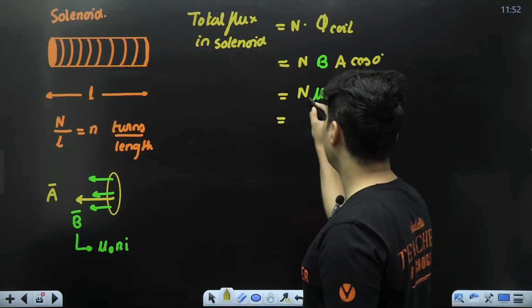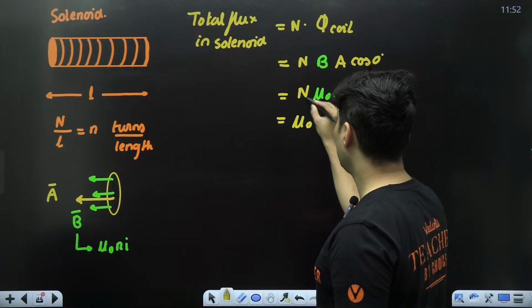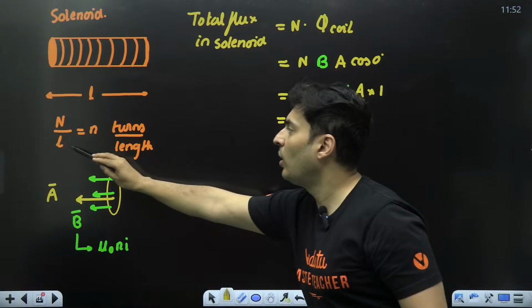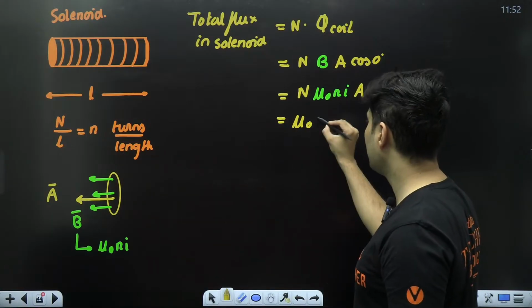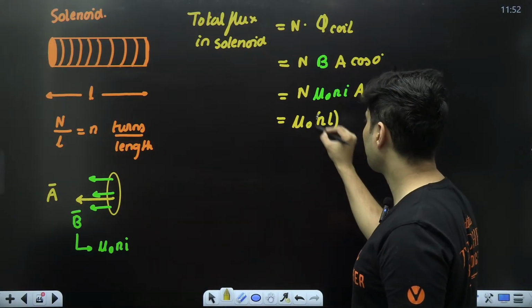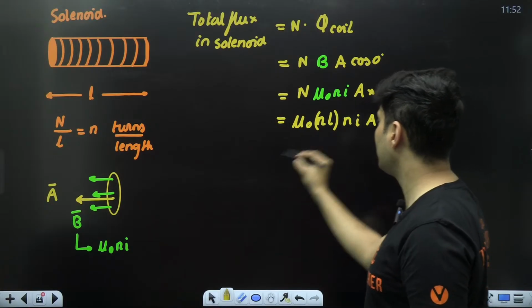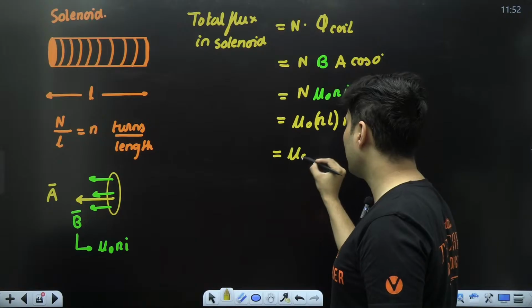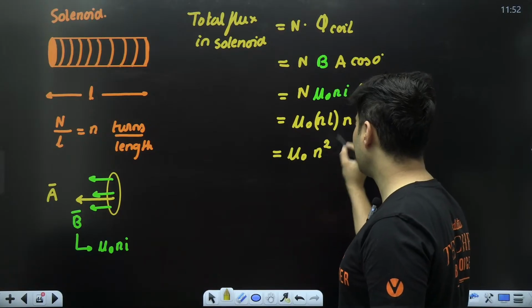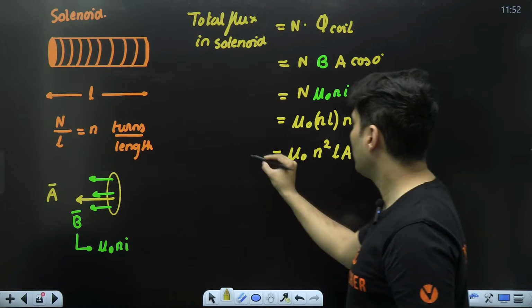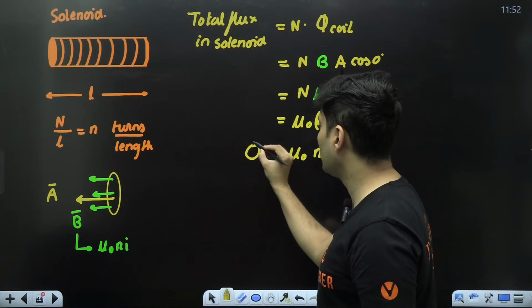So I will write it as mu naught n. Can I write it as small n into L? Definitely, small n into L. This N is as it is, this I is as it is, this area is as it is. Rearranging it further, it becomes mu naught n squared L A into current. Wow, perfect. This is the total flux.